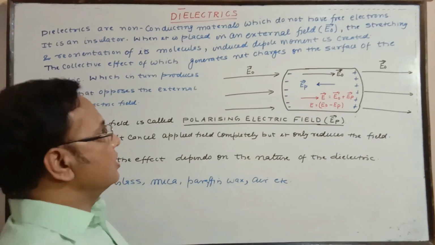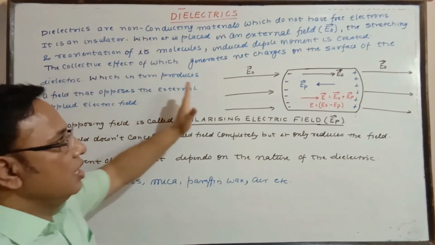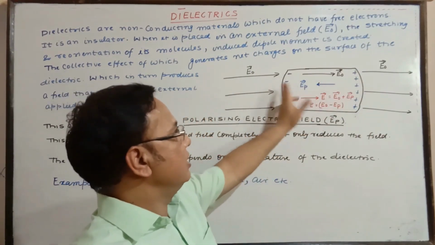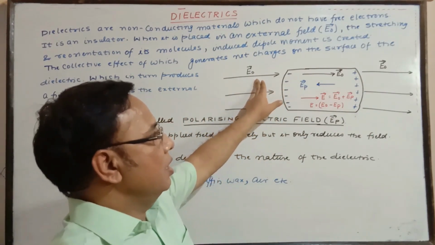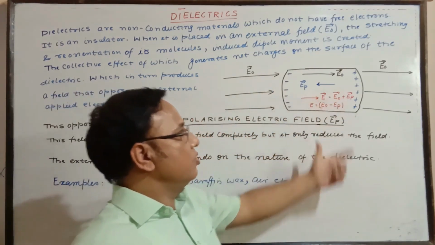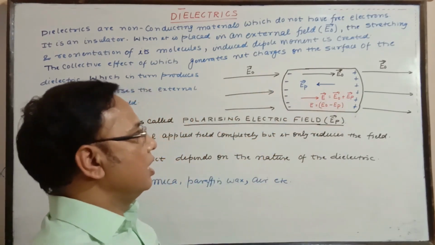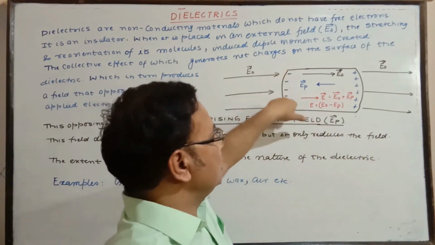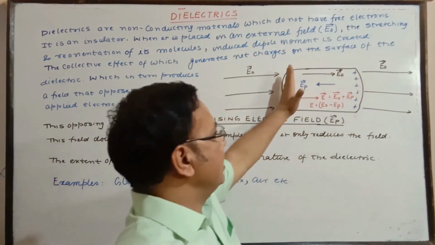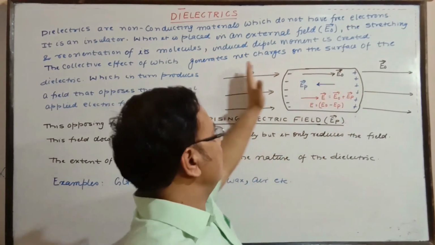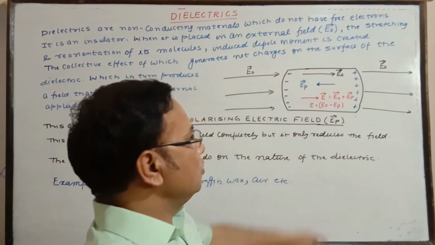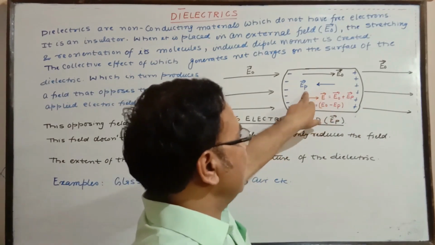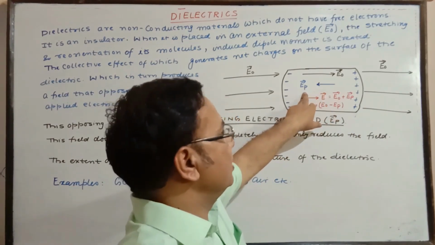What I have discussed just now is mentioned here up to this. When a dielectric or an insulator is placed in an electric field, called the external electric field, the reorientation and stretching of the molecules of the dielectric generate the induced dipole moment, and hence the induced charge on the two faces of the dielectric. These faces are perpendicular to the electric field. Due to this development of induced charges, the induced or polarized value of electric field is also developed, which is